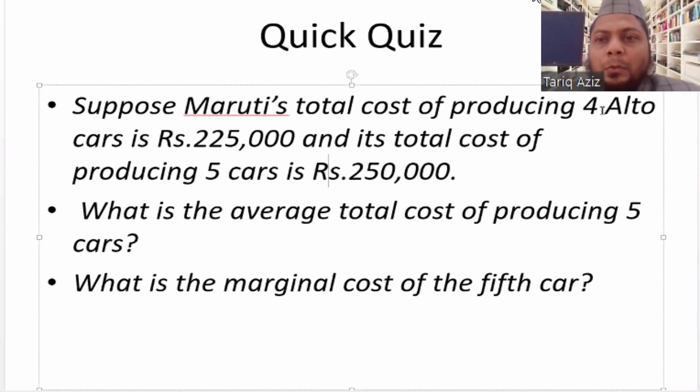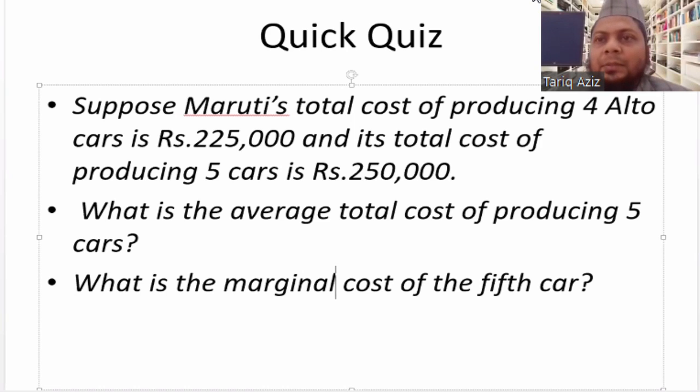When we were producing 4 Alto, the cost was 2,25,000, and when we increased the production to 5, the total cost increased to 2,50,000. So how much increase is there in the total cost? We just take the difference, and that is 25,000. So this is the basic concept of average cost and marginal cost.